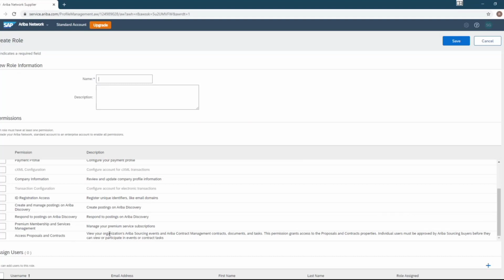So as you see here, view your organization's Ariba sourcing events and Ariba contract management documents and tasks. This permission grants access to proposals and contracts properties. Individual users must be approved by Ariba sourcing buyers before they can view or participate in events or contract tasks. So we're going to select that, and we're going to name this events.